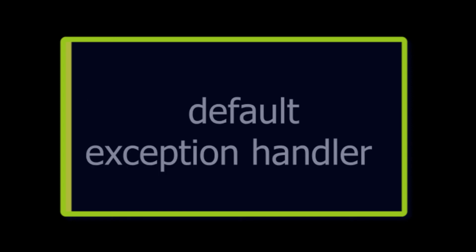This is the default exception handler provided by the Java runtime system, and this is useful for debugging. But what if we wish to handle an exception ourselves? Handling an exception by yourself provides two benefits.